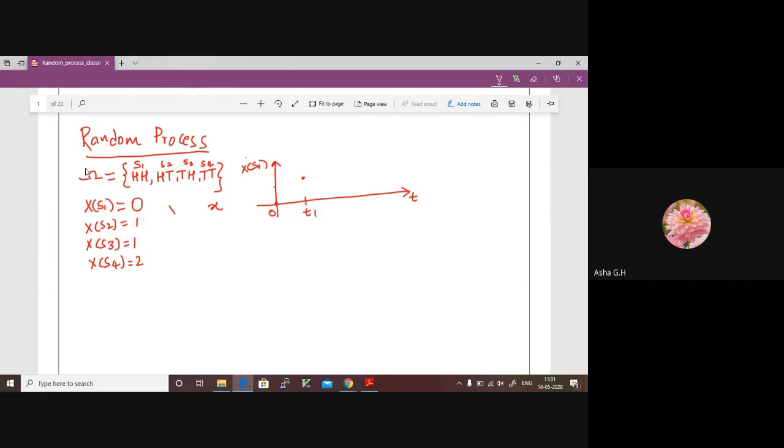Now assume that at t is equal to 0, we are dealing with some process. Again, it has the same values 0, 1, 1, 2. It may not be flipping a coin. There is some event which is changing with time.